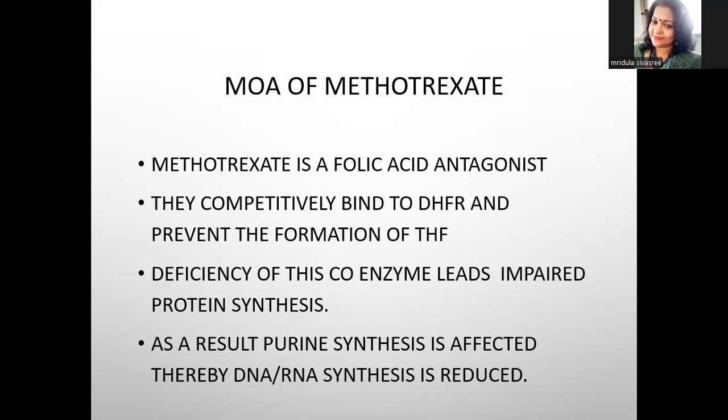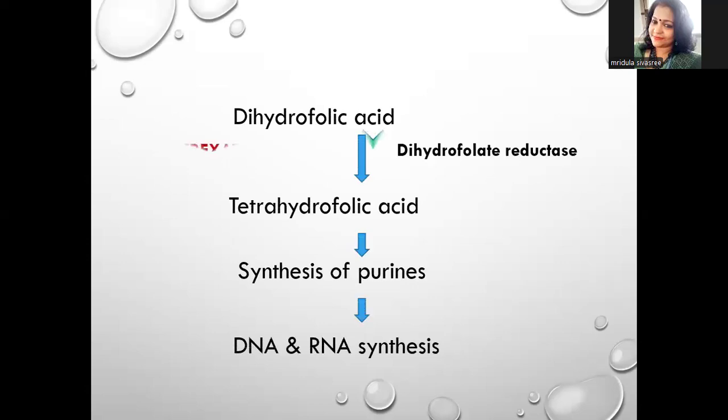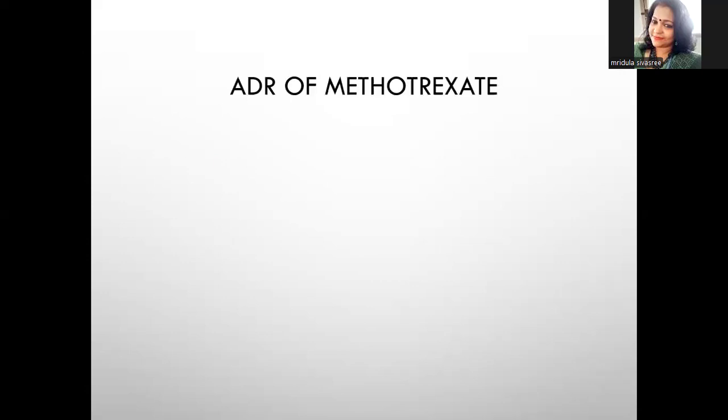As a result, purine synthesis is inhibited, thereby the synthesis of DNA and RNA is also inhibited. Here we can see the mechanism of action of methotrexate. As I already said, due to the inhibition of dihydrofolate reductase enzyme, it will inhibit the synthesis of proteins.